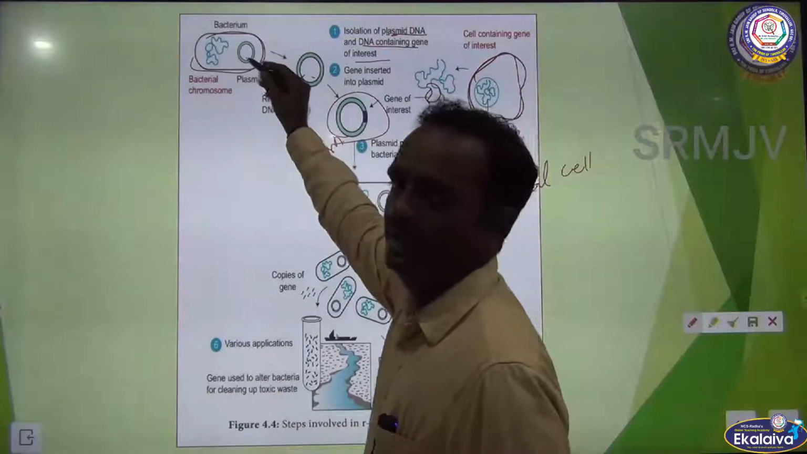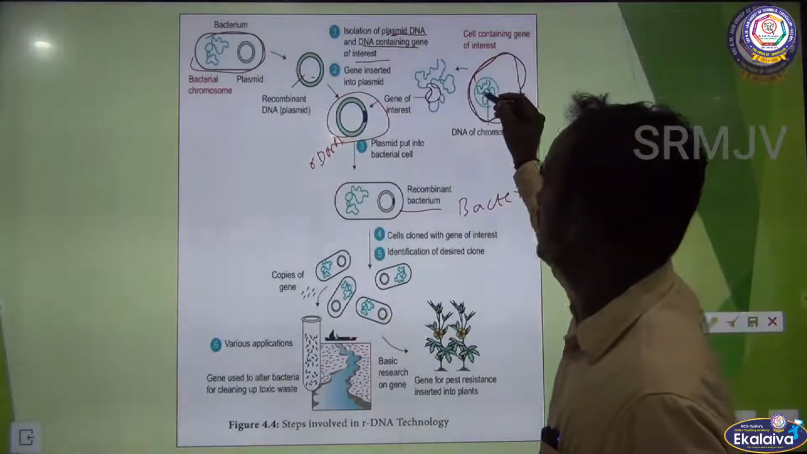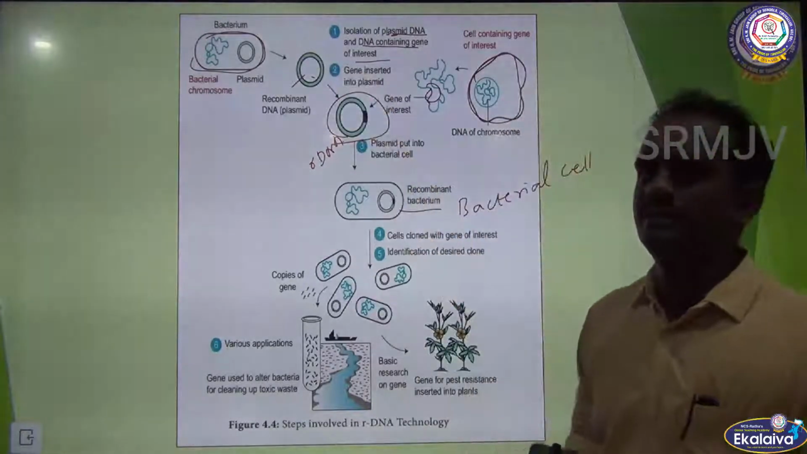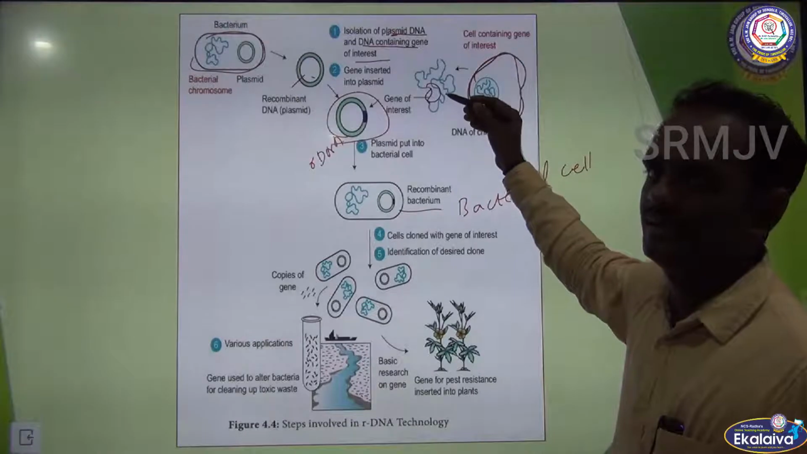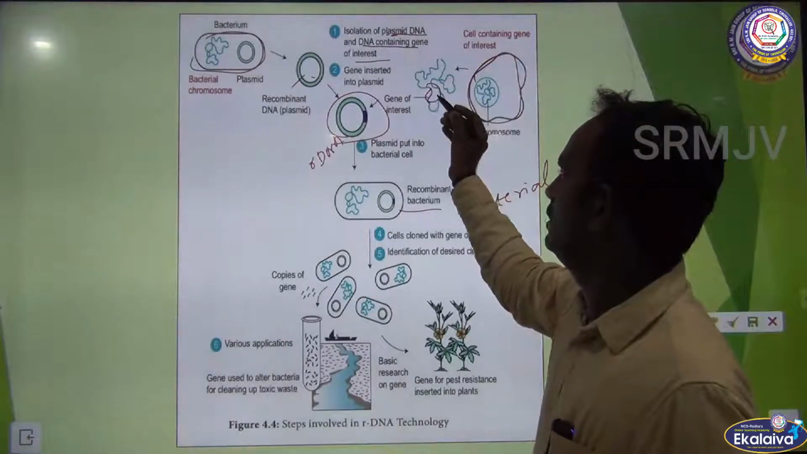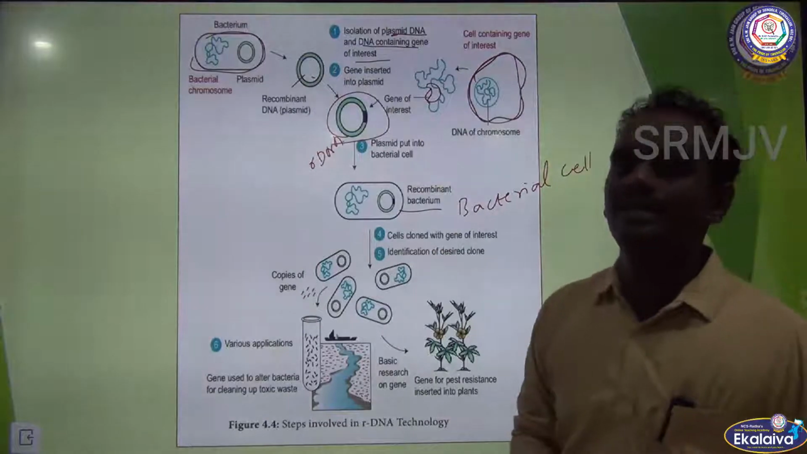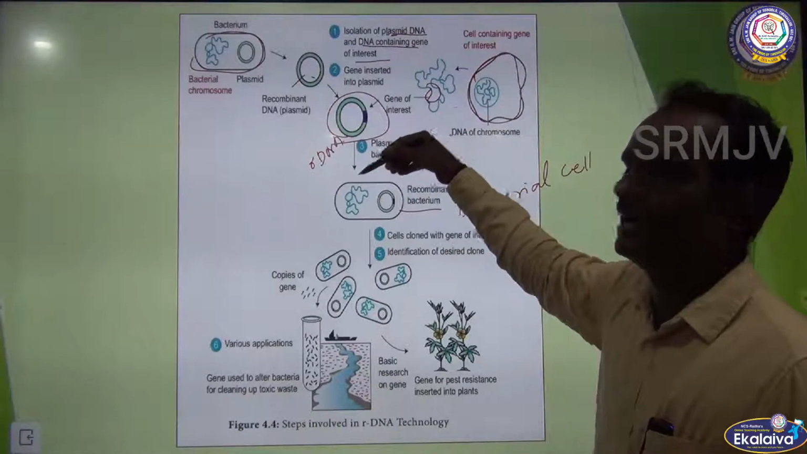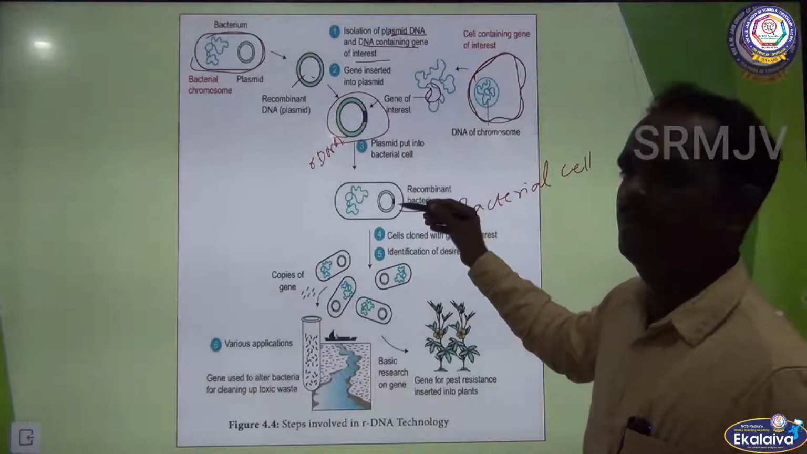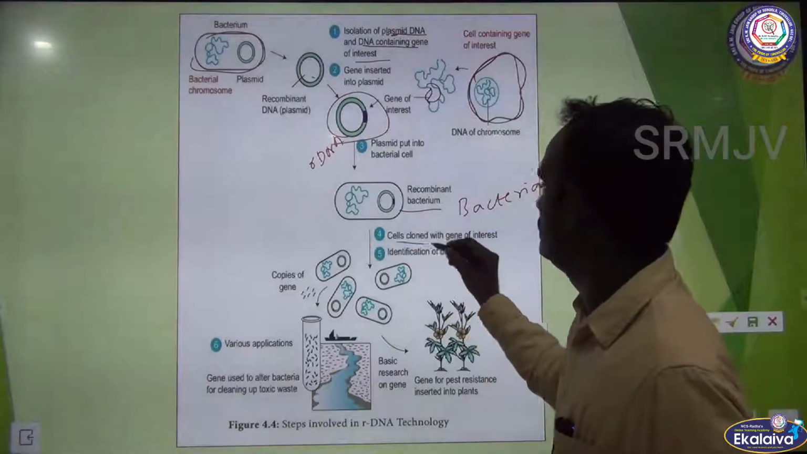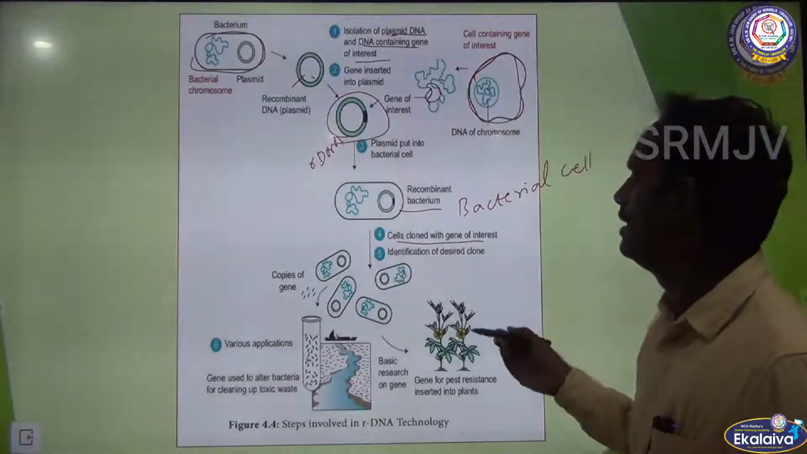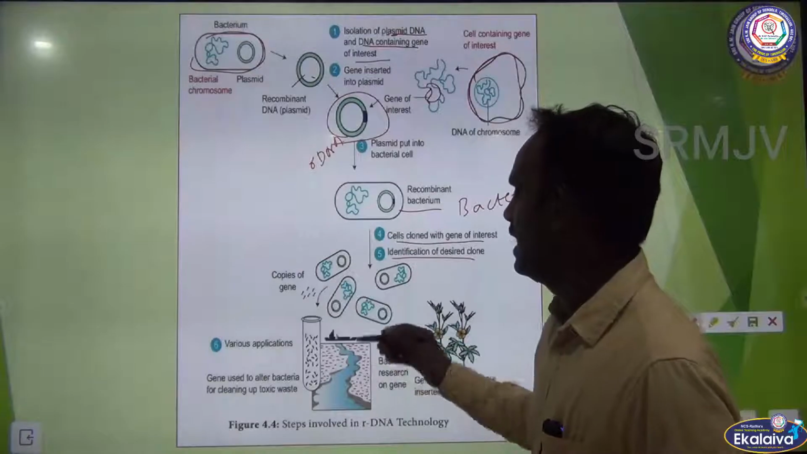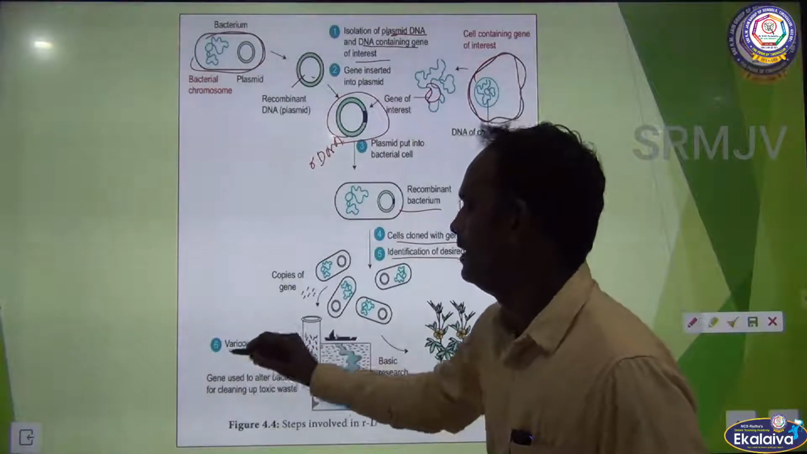Initially, we have to separate the plasmid and separate the gene of interest, cut the plasmid with the help of restriction enzyme, separate the DNA fragments, and join the gene into the plasmid. Now we get rDNA, recombinant DNA. Then insert the recombinant plasmid into the bacterial cell. This is a recombinant bacterium. Now cells are cloned with the gene of interest. The cells are cloning, then identification of the desired clone, then copies of genes are made, and with the help of this we have various applications.